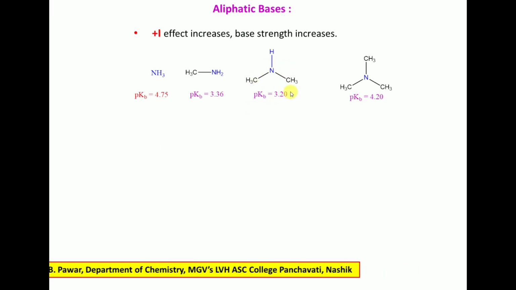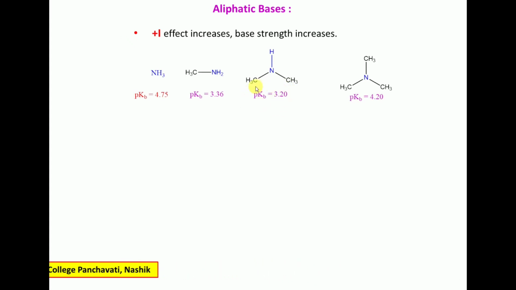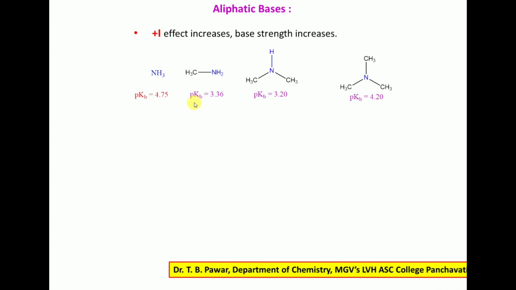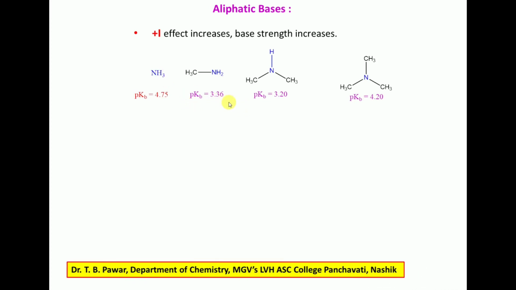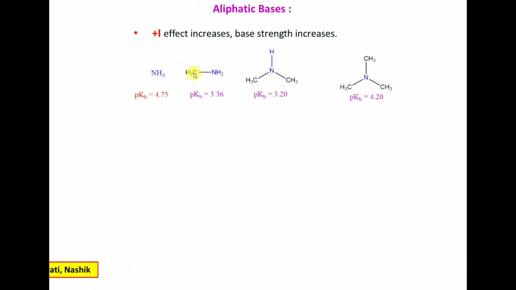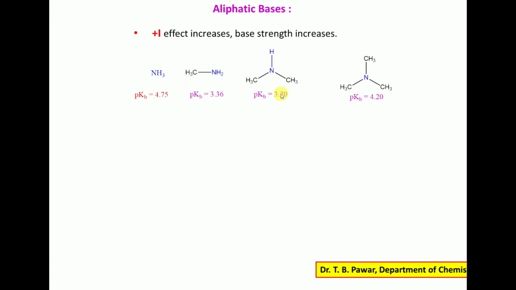Here, dimethylamine has 3.20, so it is the lowest pKb value and it's the strongest of all these aliphatic bases. Why does the pKb value decrease in aliphatic bases compared to ammonia, or why are they more basic than ammonia? Because of the plus I effect. Here the methyl group shows the plus I effect: one in the primary amine, two in the secondary amine, three in the tertiary amine.